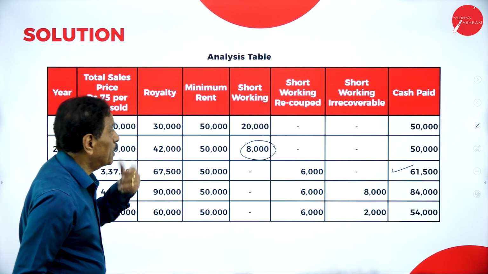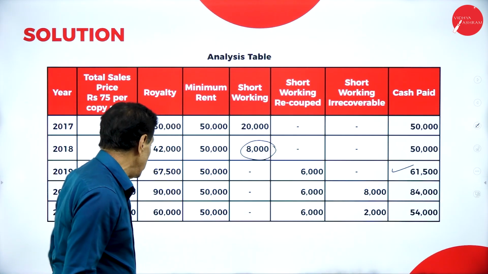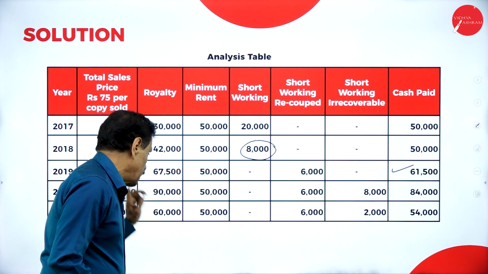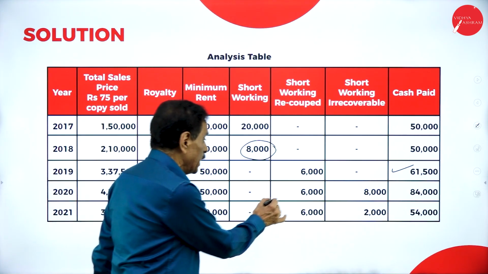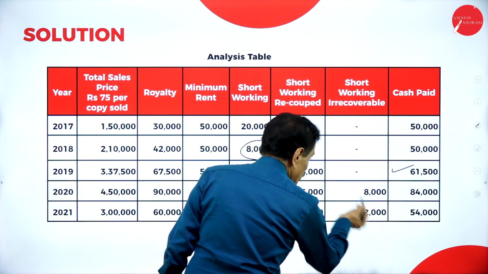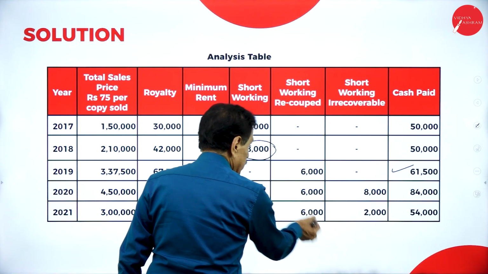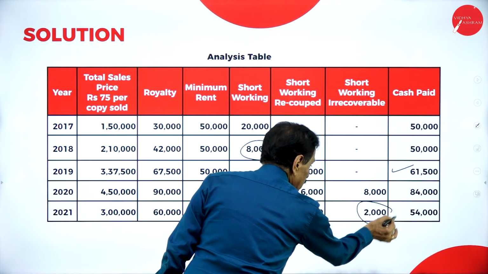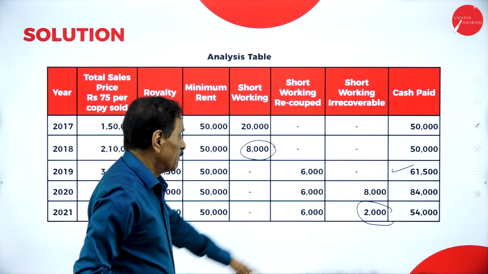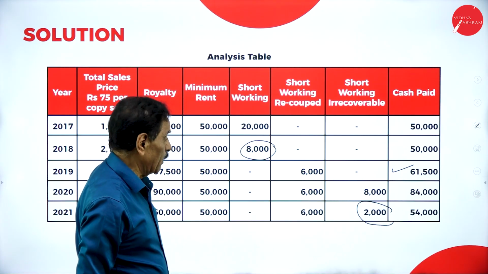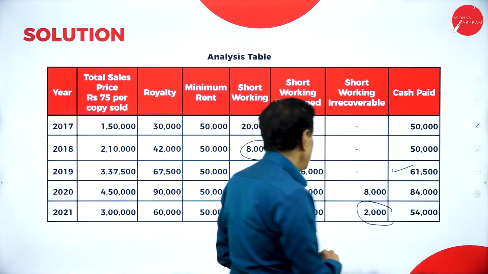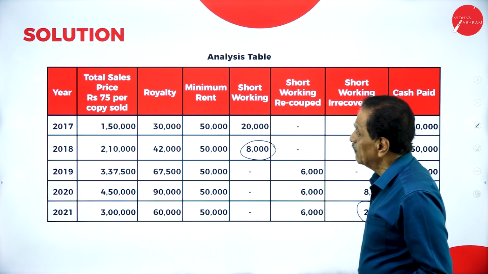While you are doing the short working, I will explain this particular point. So 3 lakh 60,000, 50,000, only recovery 6,000. How much we could not recover? Out of 2,000 cannot be recovered. Transfer to P&L account. How much you paid back? 54,000. So I will explain while you are doing the short working account.